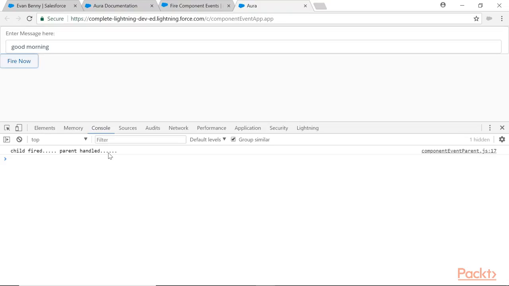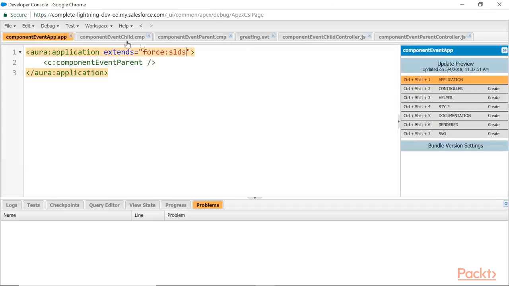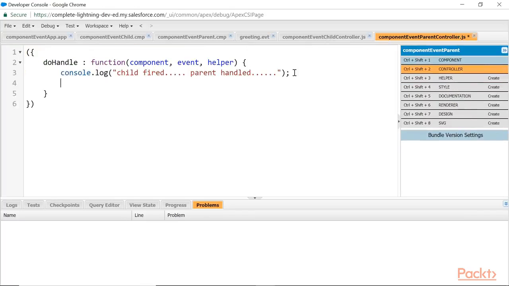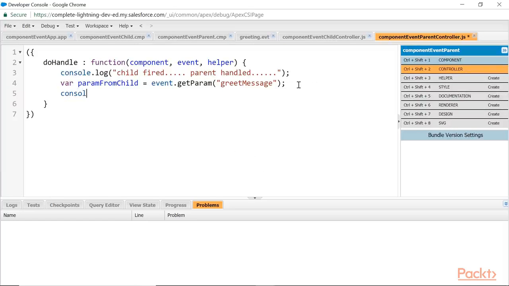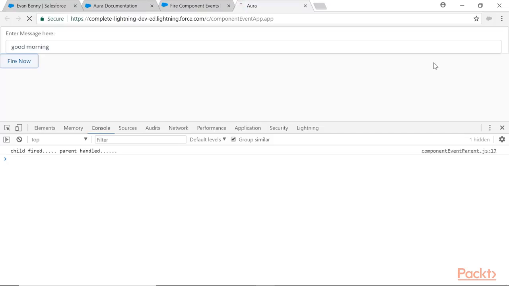What next? The parent has to get the parameter. Come to the parent's controller. Here, event reference. Now we are using event reference using a standard method, getParam, greetMessage, and let me use it on my markup. As a developer, I am printing it on the JavaScript console. Save it. Have the updated preview.